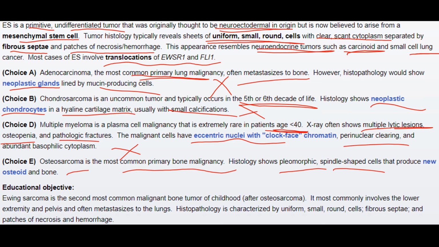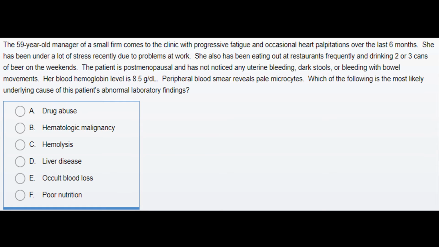In all, the summary is that Ewing sarcoma is the second most common malignant bone tumor of childhood after osteosarcoma. It most commonly involves the lower extremity and pelvis and often metastasizes to the lungs. Histopathology is characterized by uniform, small round cells separated by fibrous septae and presenting with some patches of necrosis and hemorrhage. A 59-year-old manager of a small firm complains of fatigue and occasional heart palpitations.